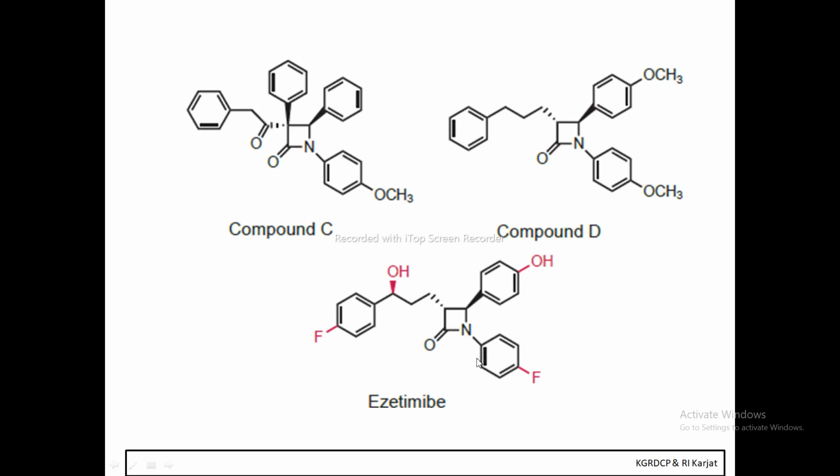If you compare the structure of compound D with ezetimibe, they inserted the hydroxy group and also inserted the fluorine atom in compound D, which finally results in the synthesis of the compound called ezetimibe. So this is one of the most used cholesterol absorption inhibitors, that is ezetimibe.